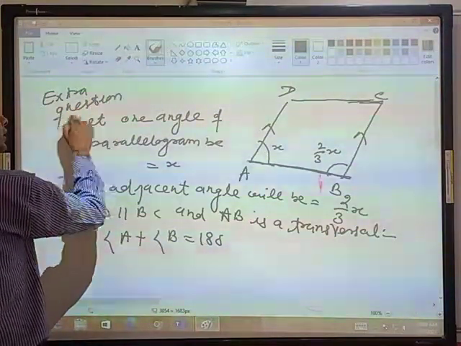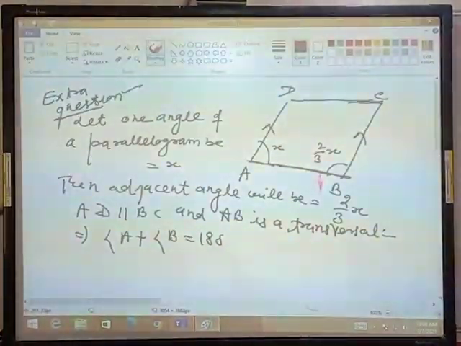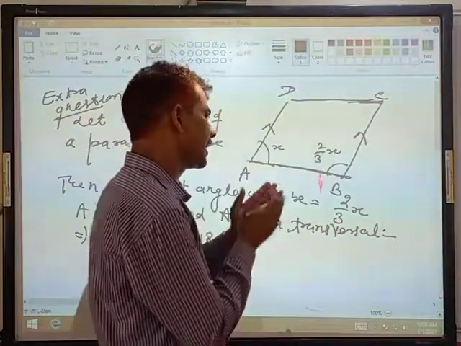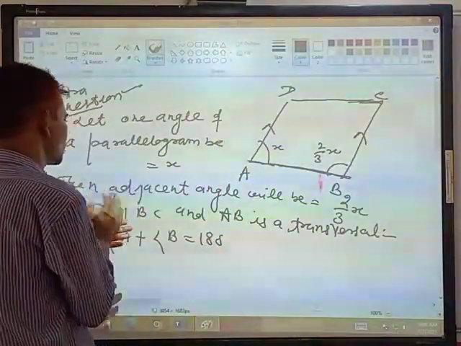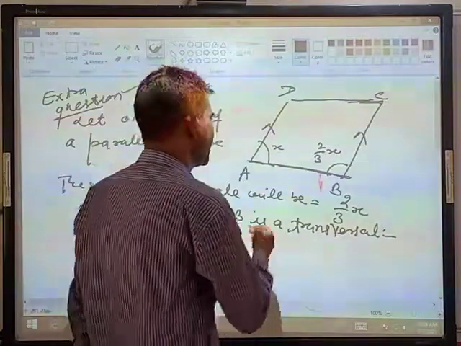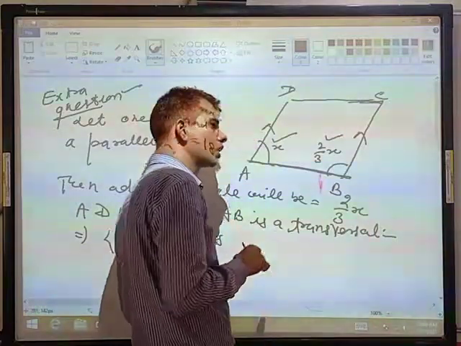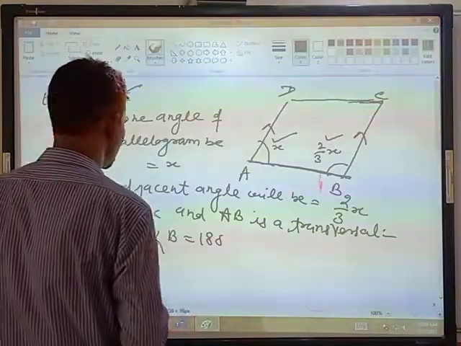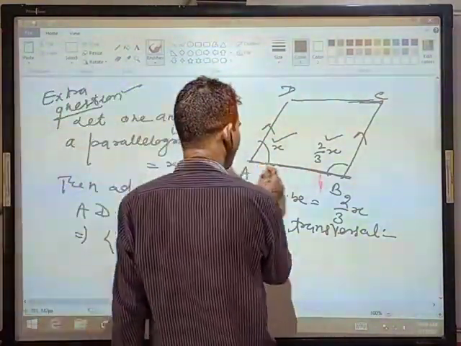The question is: if one angle of a parallelogram is 2/3 of its adjacent angle. We have to consider an angle that is x and the other angle will be 2/3 of the given angle, that is 2/3 of x. Now students, as you know, these are adjacent angles.